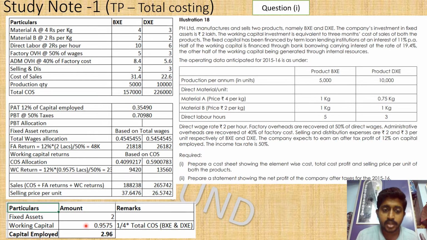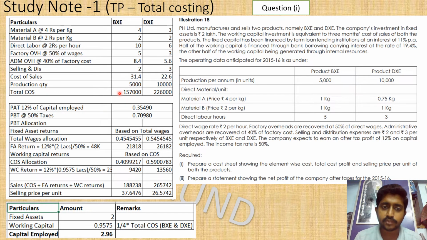The working capital portion is a total investment of 95,000, and on this we are going to get the 12% return, and that 12% return is profit after tax. So divided by 50%, it is going to come to approximately 23,000 as the total working capital return. So on what ratio has this to be allocated? There is a clue here also. It is given that working capital investment is equal to 3 months cost of sales. So working capital is related to cost of sales. So here we are going to allocate the working capital on the ratio of cost of sales.